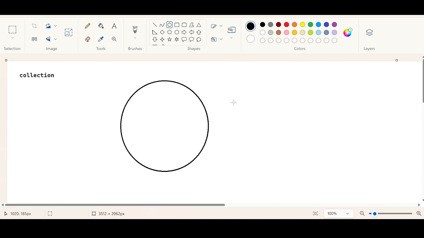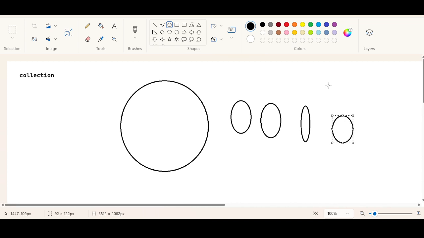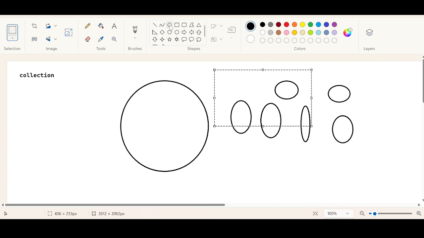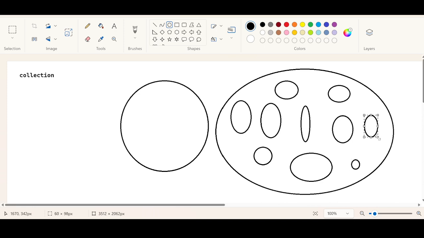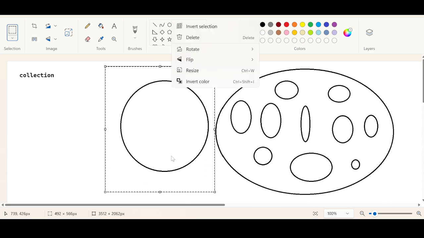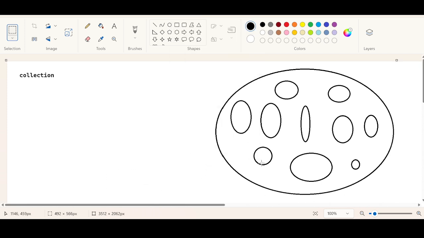You create a number of objects. For example, let's say that you have created this many objects, right? If you want to represent all these objects as a single entity, if you want to store all the individual objects collectively as a group into a single entity, then you can use what?